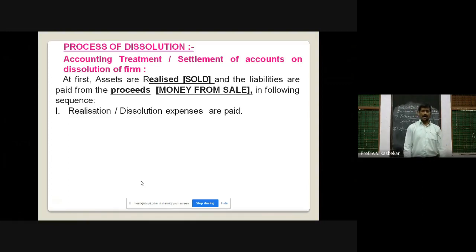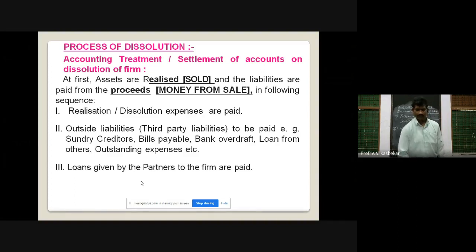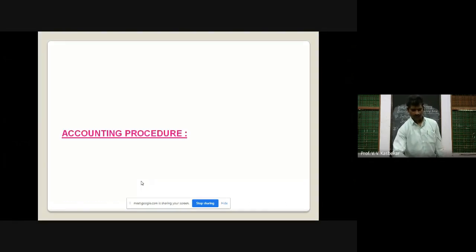Realization and dissolution expenses are paid first. After that, outside liabilities, that means third party liabilities, are paid, for example, sundry creditors, bills payable, and so many others. After that, loans given by the partners to the firm are paid. After that, surplus cash is distributed amongst the partners in their profit sharing ratio.